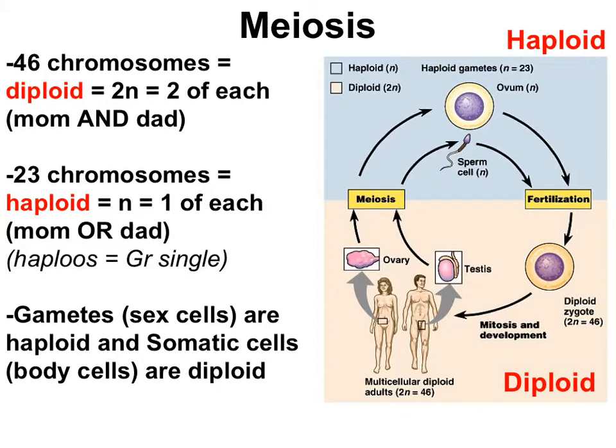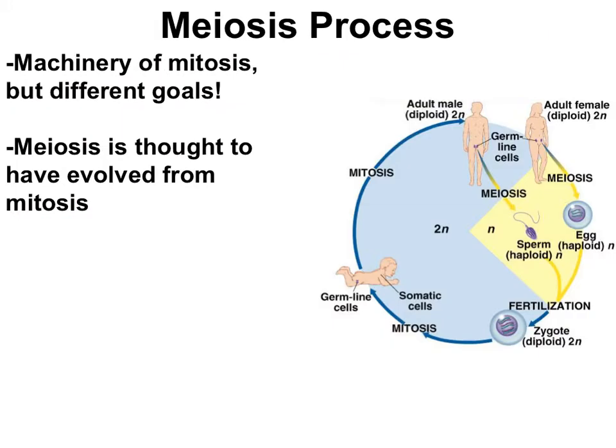Haploid cells have half the amount of DNA, or only 1 of each chromosome. Gametes, or sex cells, are haploid cells. Gametes can have either the maternal, mom, or paternal, dad, version of each chromosome. So a gamete could have the mom version of all the even chromosomes and the dad version of all the odd chromosomes, or any possible combination in between.